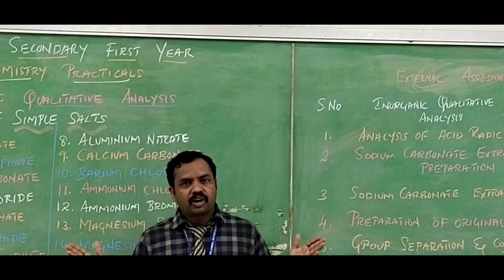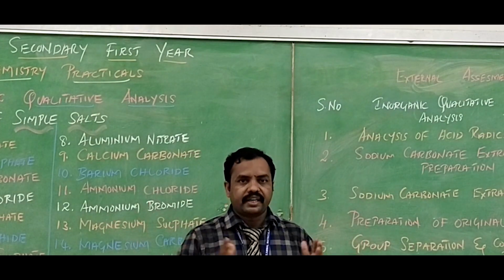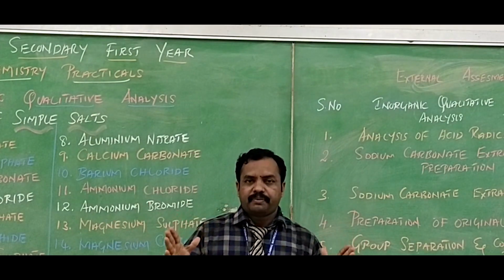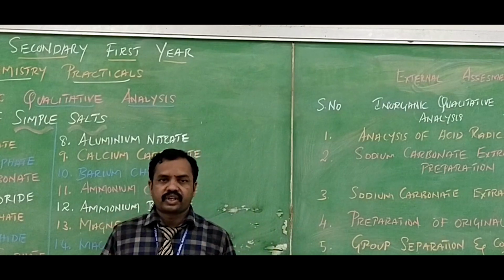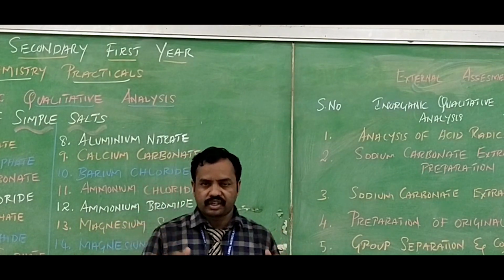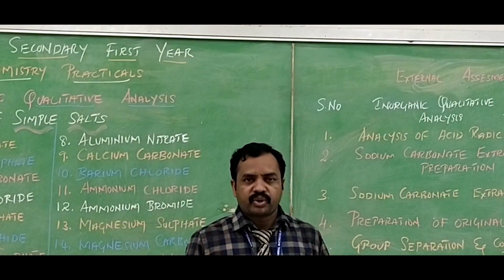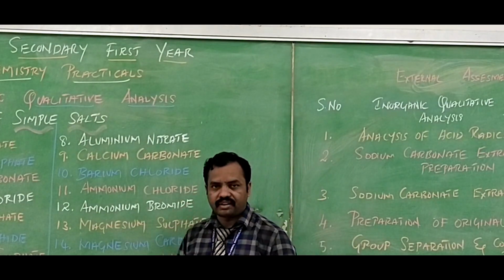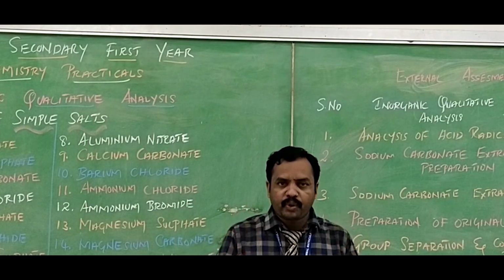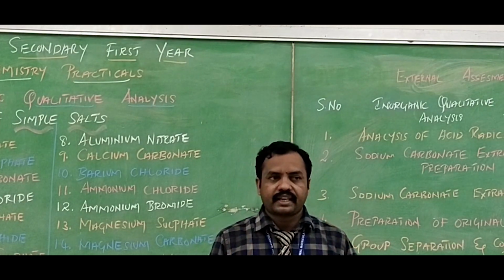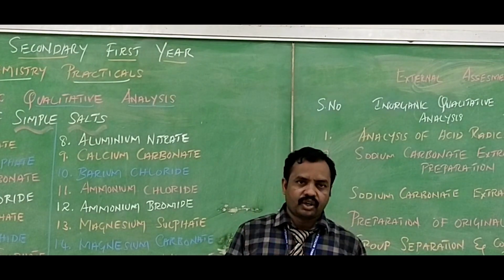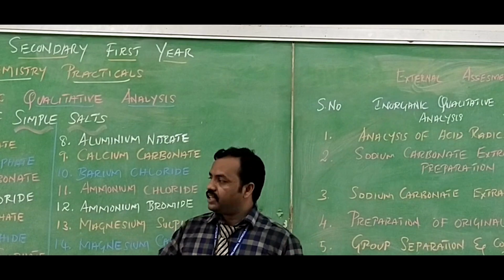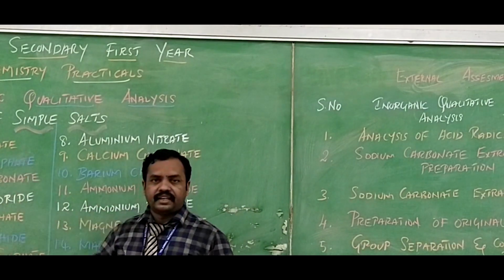After the sodium carbonate extract, the next heading is identification of the basic radical using the original salt solution. After that, we have to confirm the presence of the basic radical in the given simple salt, and finally we have to report the acid radical and the basic radical present in the salt. We will discuss the analysis of lead nitrate in the next session.